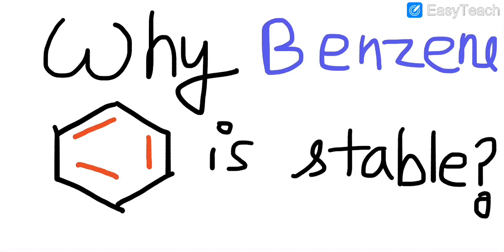So today I am going to explain to you some of the reasons why benzene is stable. Many students, and even teachers, sometimes get confused in answering why benzene is so stable. So I am going to tell you 5 reasons why the benzene compound is called a stable compound or the most stable compound.